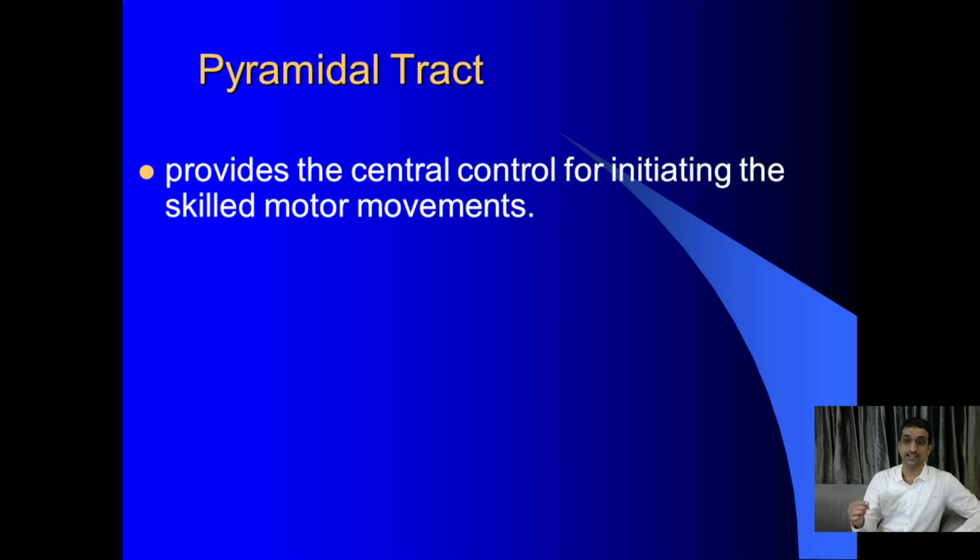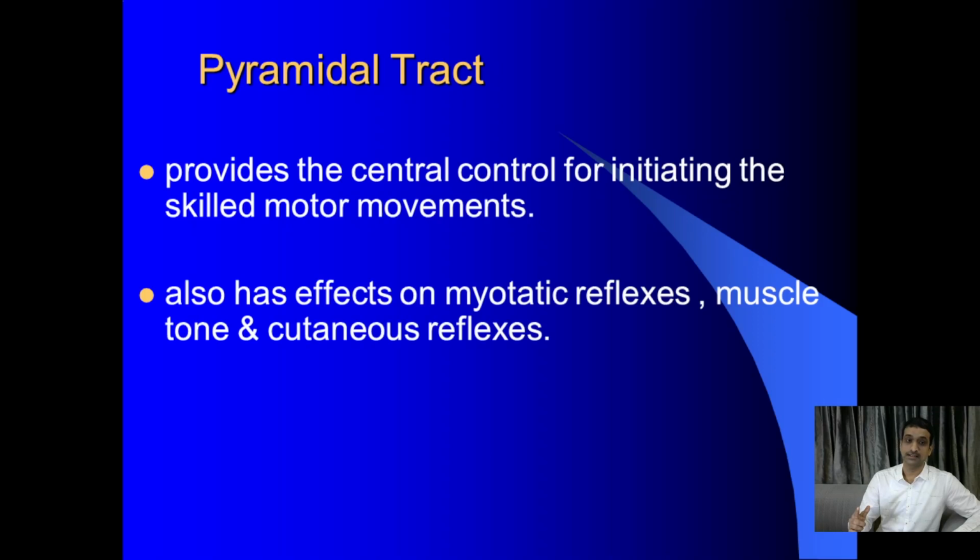Let us see some of the points in terms of the function of the corticospinal tract. It provides central control of initiating any movement, either a finger movement or a hand movement or any muscle movement in the body. To initiate the motor movement or command, we need the pyramidal tract. Then it is also important to maintain tone, myotatic reflexes and cutaneous reflexes.